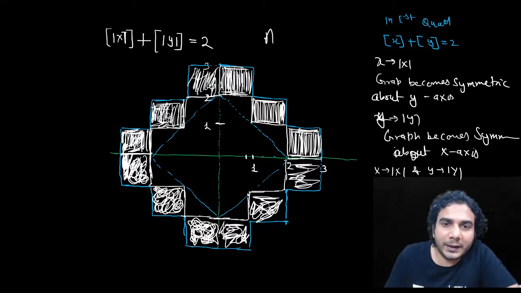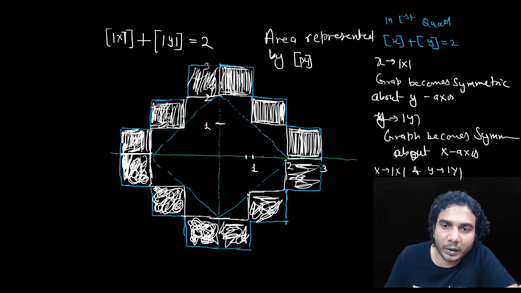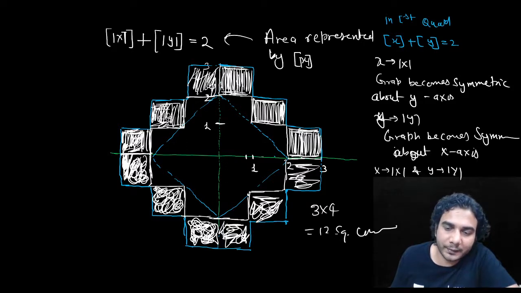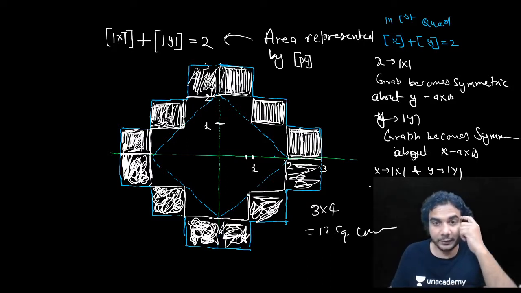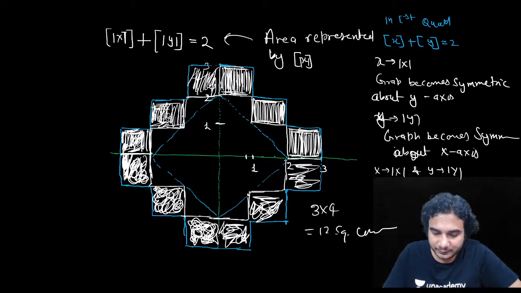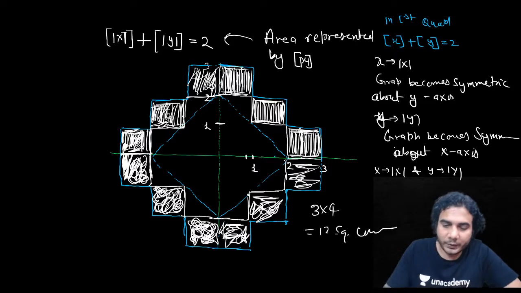If I ask you the area represented by greatest integer of |x| represented by this basically. Okay, that is 1, 2, 3, so 3 into 4, right? That is 12 square units. Have you got it? That's a very beautiful graph, right? So I hope you understood.